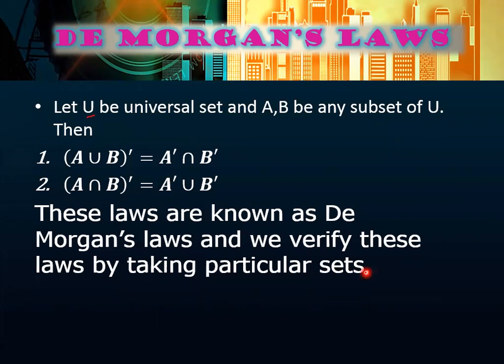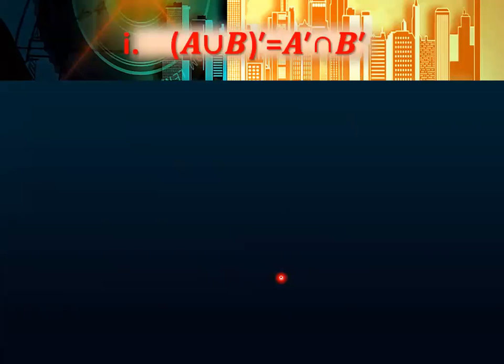What are the laws? These are the laws. You have to learn these laws, all of you, as these are very important. They can be asked in short direct questions, and you also have to verify these laws. Now how will you verify them? The first law is A union B whole complement equals A complement intersection B complement. This one is your left side and this one is your right side. What you have to prove is that the left side is equal to the right hand side.